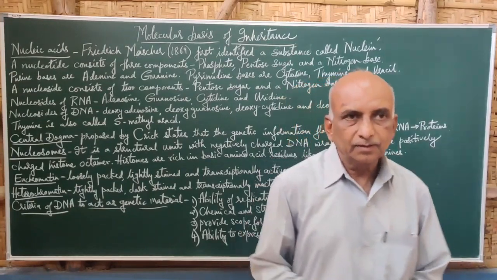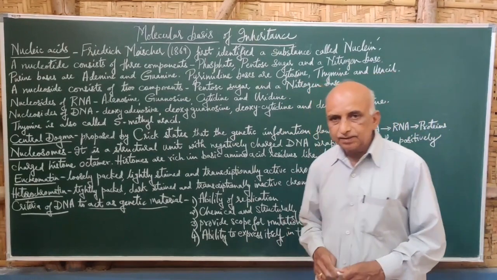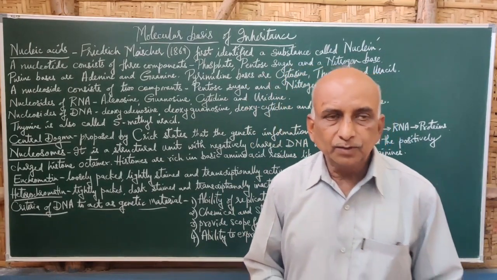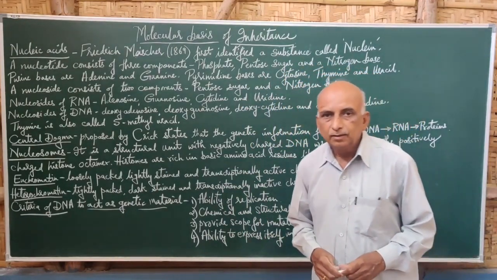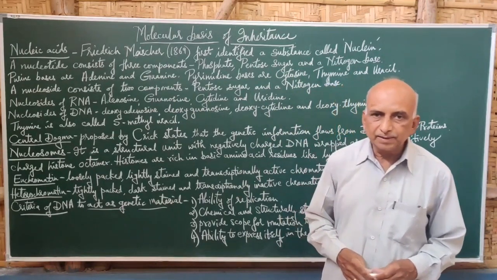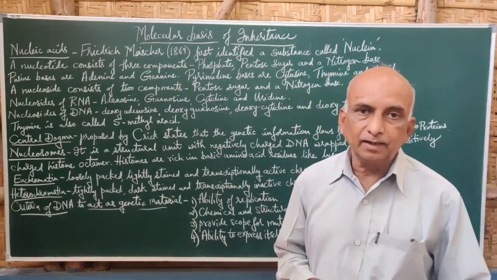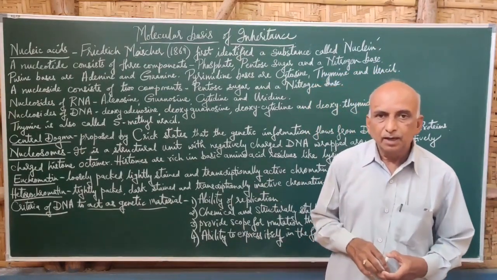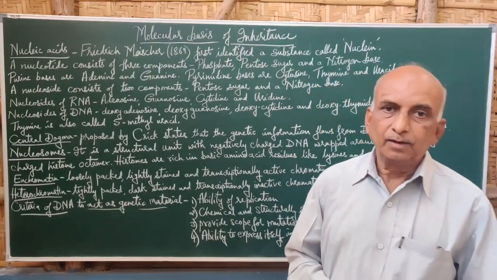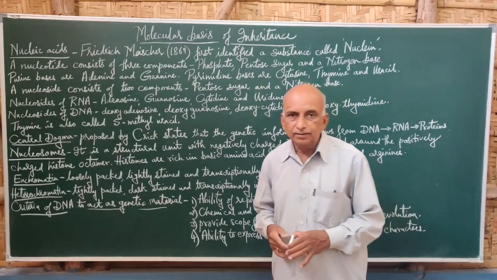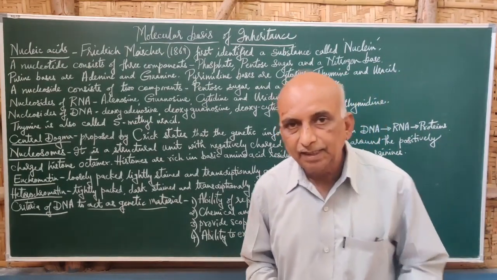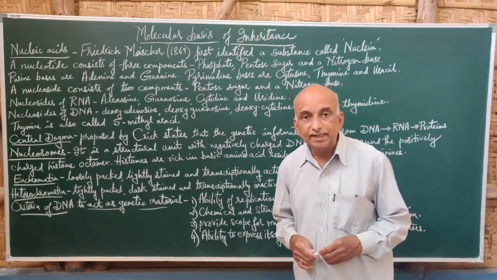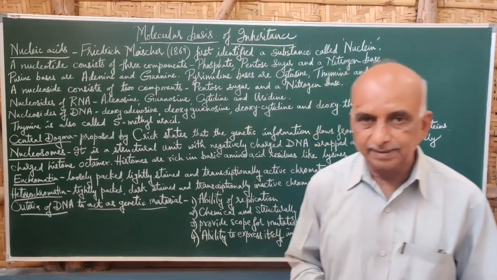Molecular Basis of Inheritance deals with the study of nucleic acids. Nucleic acids were first discovered by Frederick Miescher when he was observing the WBC in pus cells. He extracted a chemical from the nucleus of the cells, and that chemical was called nuclein. Later this nuclein substance was studied in detail by another scientist called Altmann, and he found that it is acidic in nature, hence it was called nucleic acid.